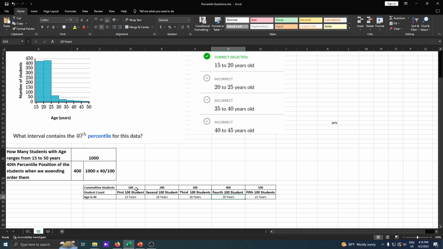We have a 1000 data set, but I'm showing only 500 here because I just want to show you what the 40th percentile is.